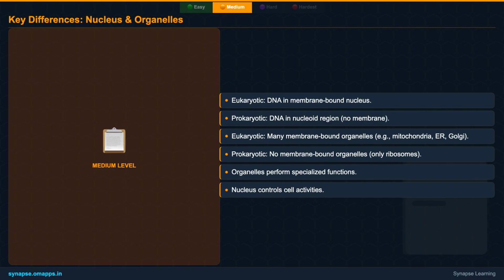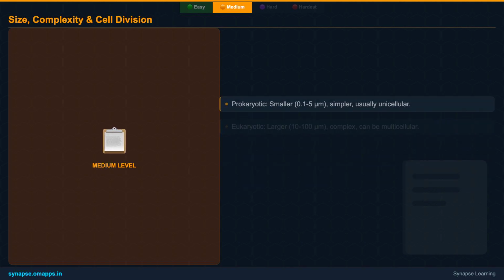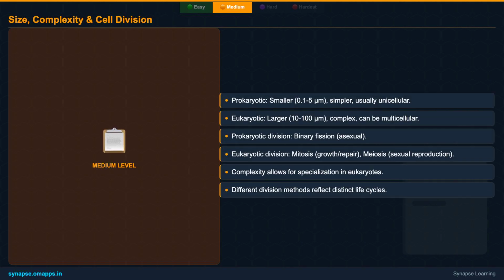In eukaryotes, the DNA is safely housed within a membrane-bound nucleus, acting as the cell's command center. Prokaryotes, however, lack this true nucleus. Their DNA resides in a specific area called the nucleoid, without a surrounding membrane. We also highlight the presence of membrane-bound organelles in eukaryotes, which are absent in prokaryotes, leading to significant differences in their cellular machinery.